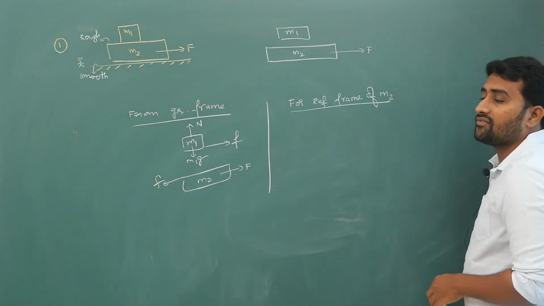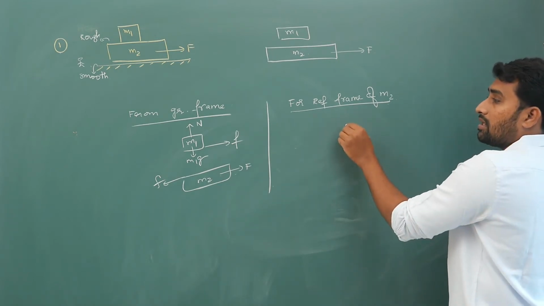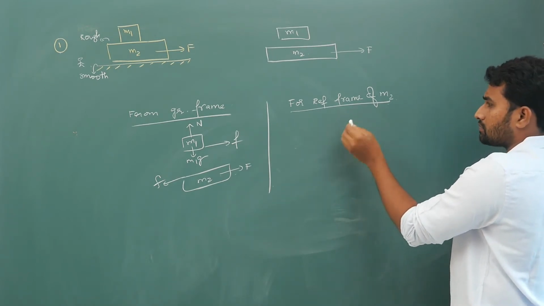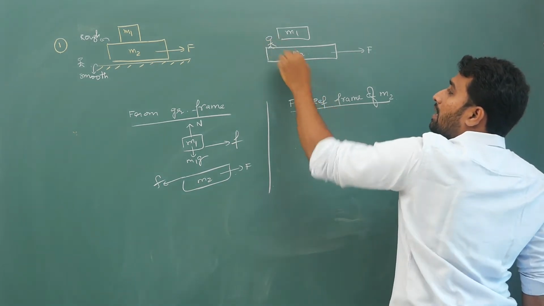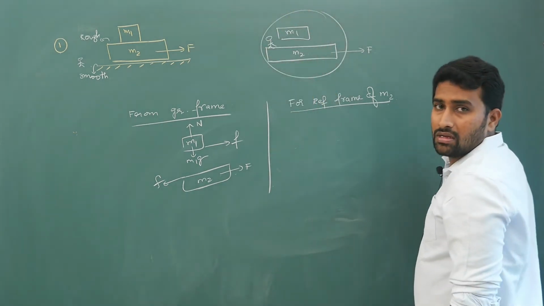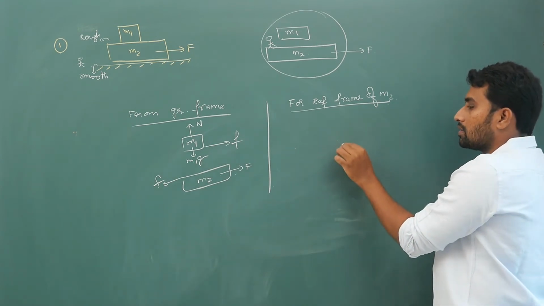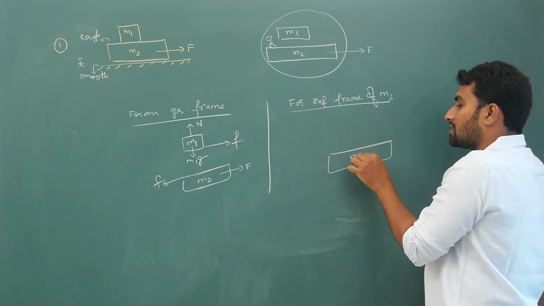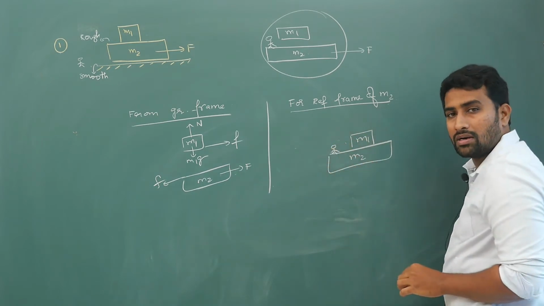Next, from reference frame of m2 if you take, if you are standing on this block, overall if you consider these two together as a system, your system will accelerate towards right. So you have to keep pseudo force backwards, right? If you are standing on m2, what will happen?